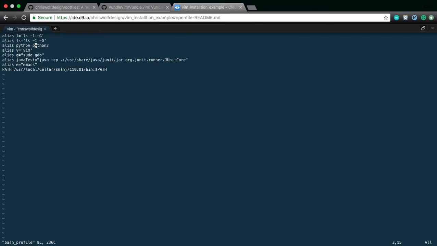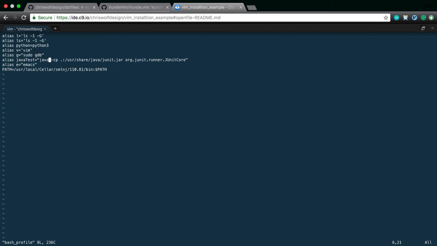No one uses Python 2 anymore. And lately, my computer's been getting a bit confused. Do I mean Python or Python 3? So I fixed that. Here's a big one if you're using Vim. V equals Vim. That just saves me a few keystrokes. Set G to mean sudo gdb if I'm debugging any C files. Java test to mean all this noise right here.